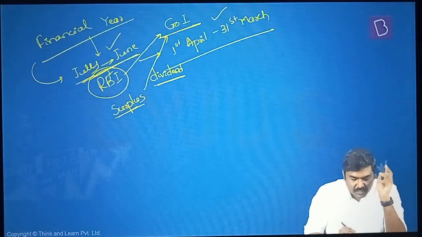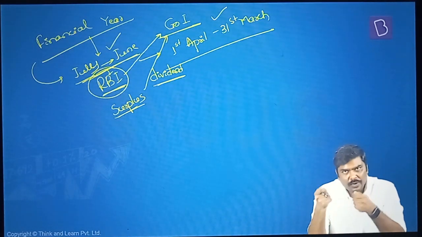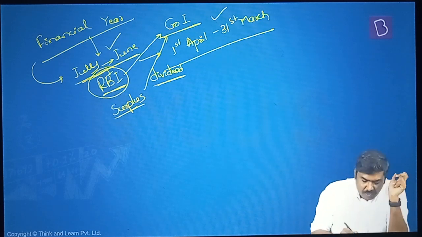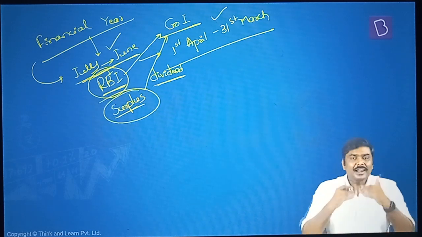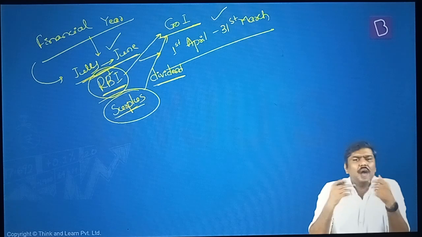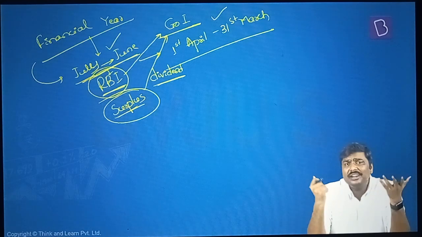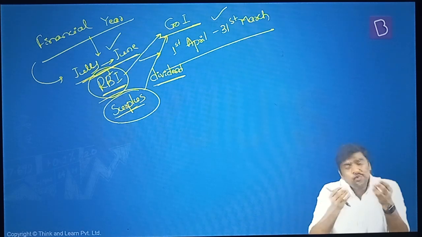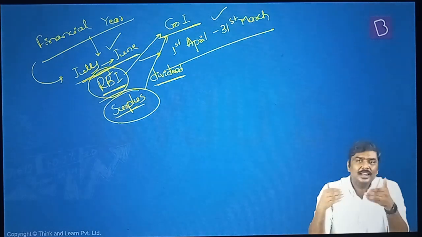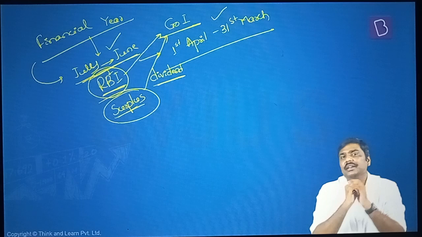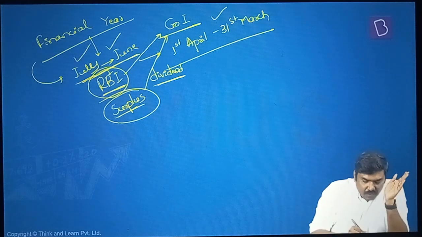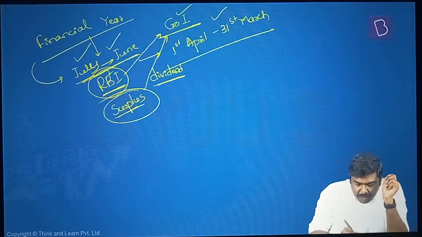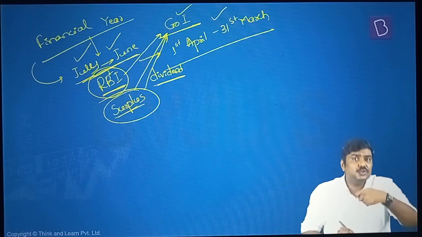Third point, the problem here is until the full financial year is over for RBI, it will not know how much surplus they are going to earn. Because unless the full year, that is the accounting year, is over, how can you know how much revenue you are going to generate? How much expenditure you are going to incur? How much profit or surplus you are going to generate? You might have an idea, but you are not sure. The final number could be something else than your estimate. So because there is a difference in the accounting year of RBI as well as Government of India, it creates a problem with respect to transfer of a surplus to Government of India.